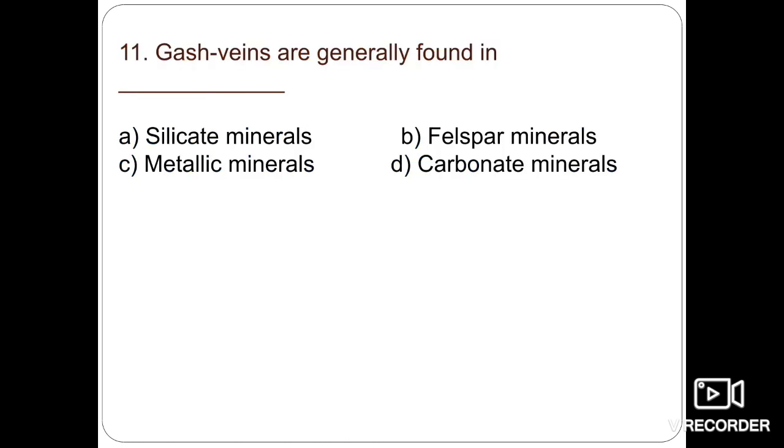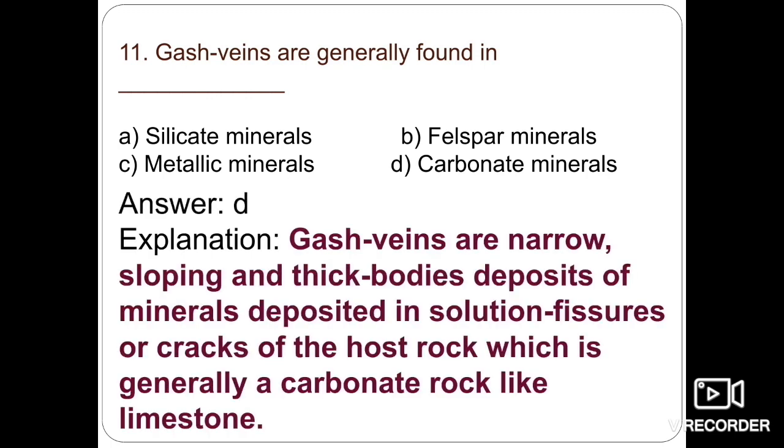Next one: gas veins are generally found in which minerals? Silicate minerals, feldspar minerals, metallic minerals, or carbonate minerals? Gas veins are narrow, sloping, and thick bodies of mineral deposited in solution fissures or cracks of the host rock, which is generally a carbonate rock like limestone. So here option D, carbonate minerals, is the right answer.